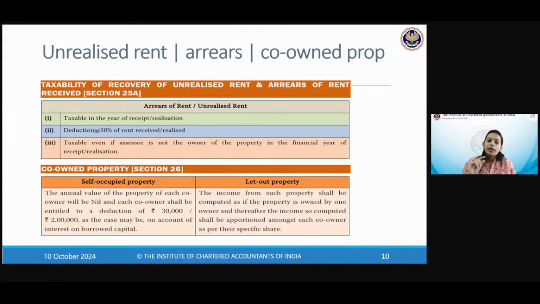Okay. Taxable, even if the assessee is not the owner of the property in the year of receipt or realization. Like I told you, by now you may have even sold the property, but if you have received something which you should have received earlier and at that time you were the owner, then please do not say, brother, there is no ownership, how will it be taxed under house property? It will be, even now. Okay. This was an exception to ownership. When can you tax without ownership? This was an exception. And there is deemed ownership, when you can tax even without legal ownership. This we will deal with in the next slide.